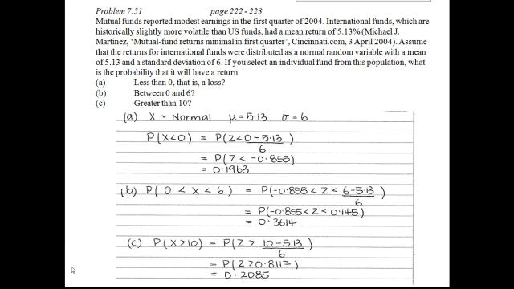In part A, we've already worked out the Z score for 0. That was negative 0.855. So we can put that one straight in because we've already calculated it. But what about 6? What does 6 go to as a Z score? Well, to get that, we just say 6 minus the mean of the distribution divided by the standard deviation.